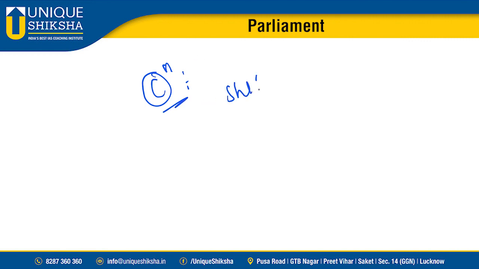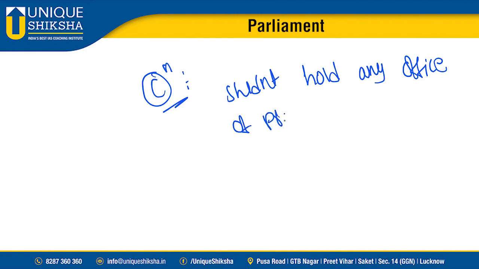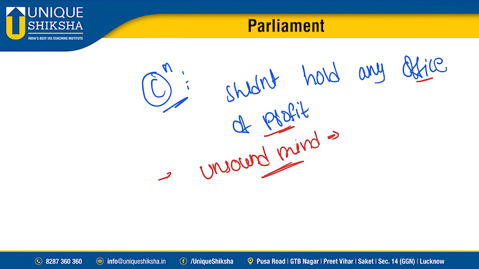First, an MP shouldn't hold any office of profit. So what constitutes an office of profit? It will be defined in the Parliament (Prevention of Disqualification) Act, the Office of Profit Act. Next, he should not possess an unsound mind. So who will declare whether an MP has a sound mind or an unsound mind? It is declared by a court.